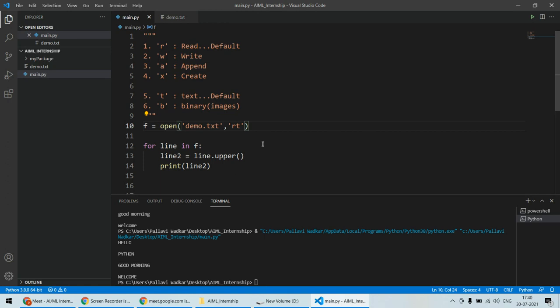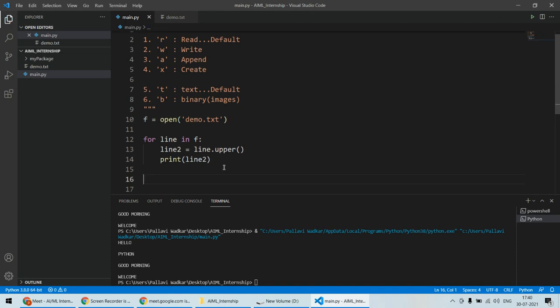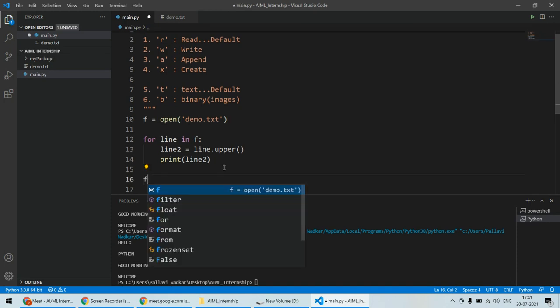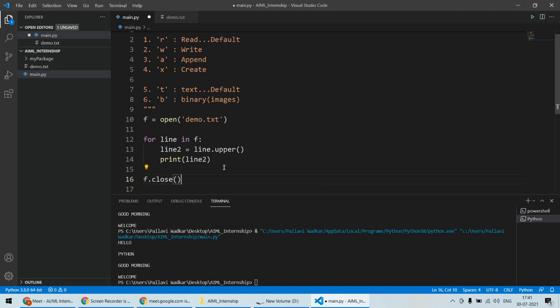Okay, the moral of the story: even if you do not specify anything, it is still RT. Again, the results are perfectly fine. Once you open the file and process the content from that file, at the end you must close the file. In order to close it, there is the function f.close. After calling this function, the file is closed and no longer open. So now you can run this one, and after this the file is closed.